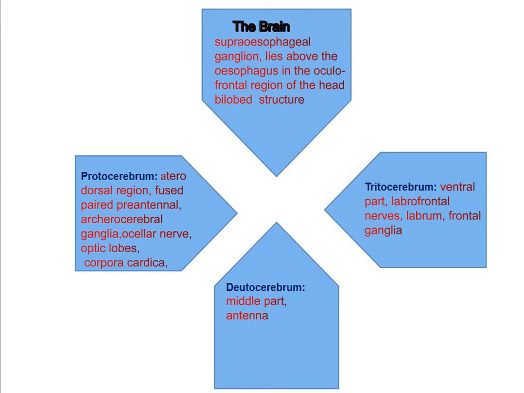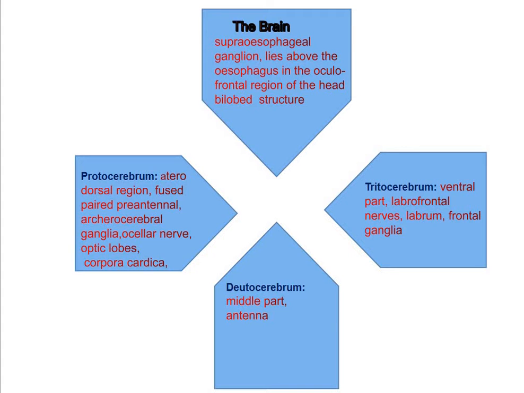Here, in the gross anatomy, the insect brain represents the supraesophageal ganglion and it lies above the esophagus in the oculofrontal region of the head. It is a bilobed structure. Both the lobes are well differentiated from each other by a distinct median furrow. It is externally covered with air sac and fat body.